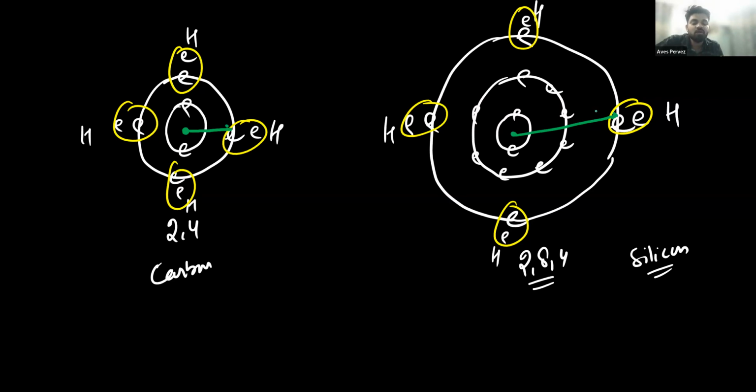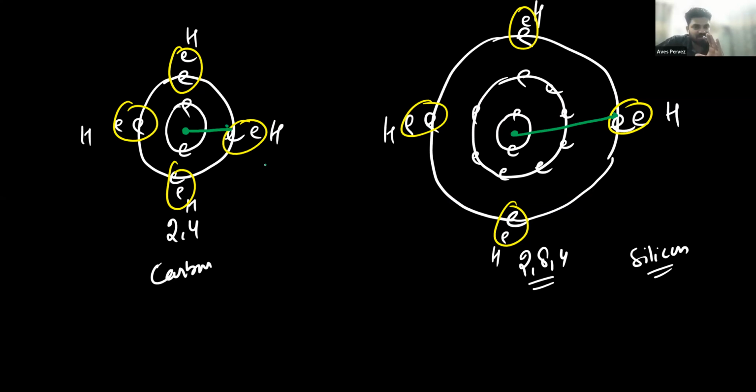So you know that the positively charged particles present in the nucleus are going to hold the bonded pair of electrons. So if the distance is greater, the weaker will be the force. Okay, weaker will be the force. And here, if the distance is smaller, the stronger will be the force. Okay, got it? So we can say that in carbon, the effective nuclear force on the bonded pair of electrons is more.